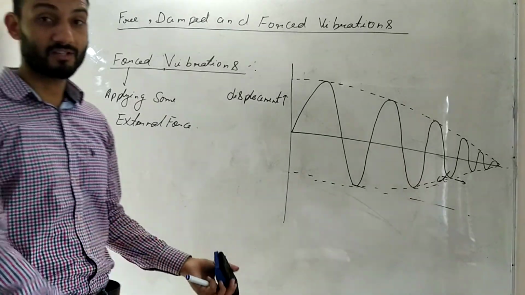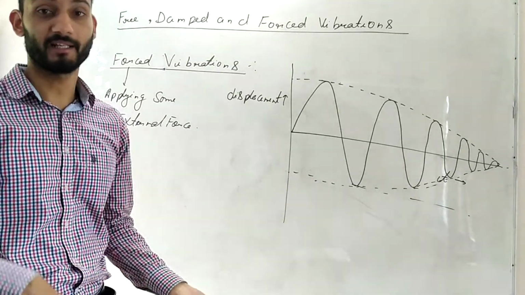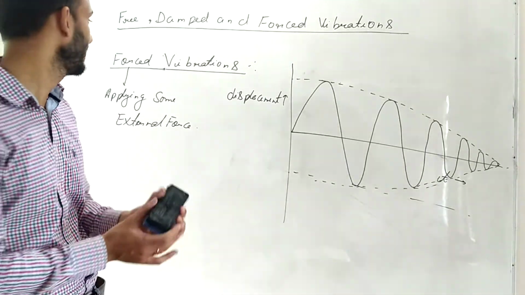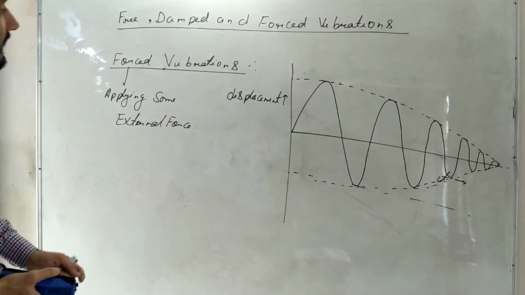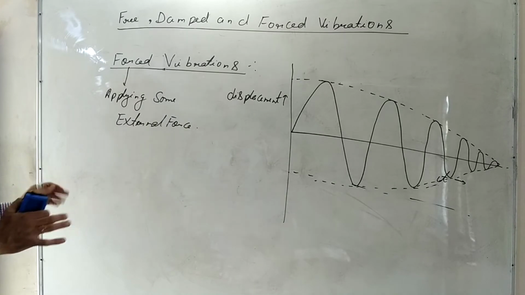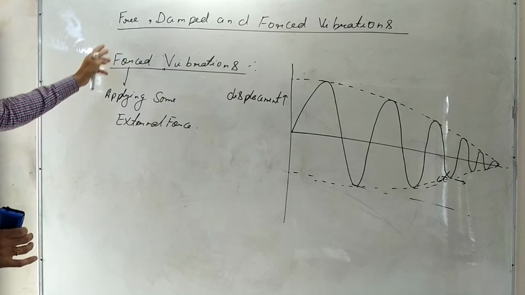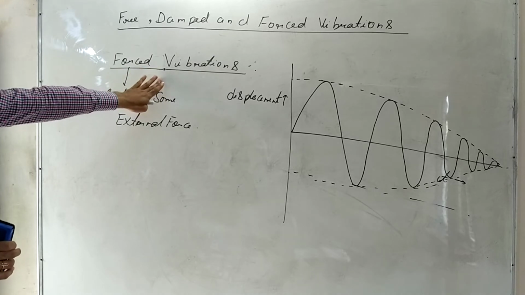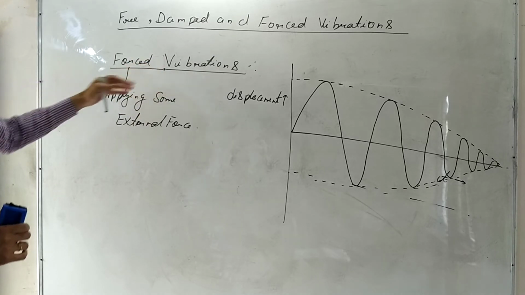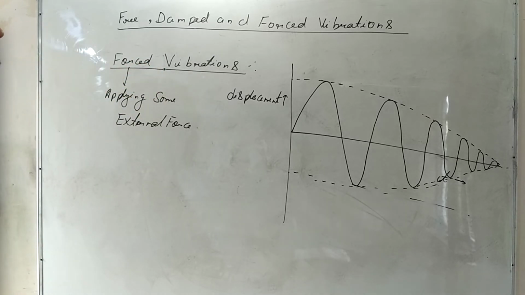When you pluck the string of a guitar and you keep on plucking it again and again, this is an example of forced vibrations. Alright, so these are the 3 types of vibrations. The very important one is forced vibration, which we will continue in the next class as well, because one more topic is associated with forced vibrations.